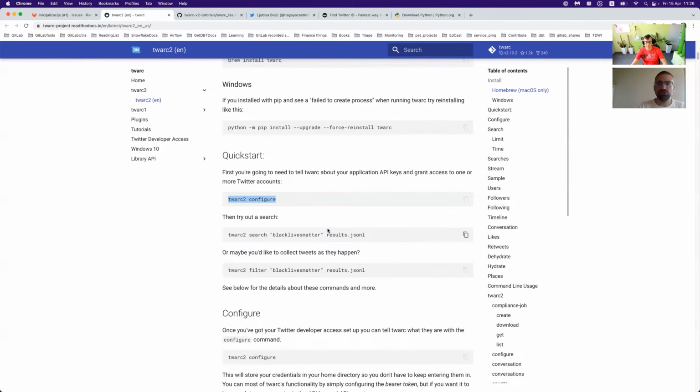This procedure can last a couple of hours or maybe a day. And when you get those Twitter API credentials, you're ready for these steps which you explain. We are not going through the configuration because it's security sensitive, as you said.